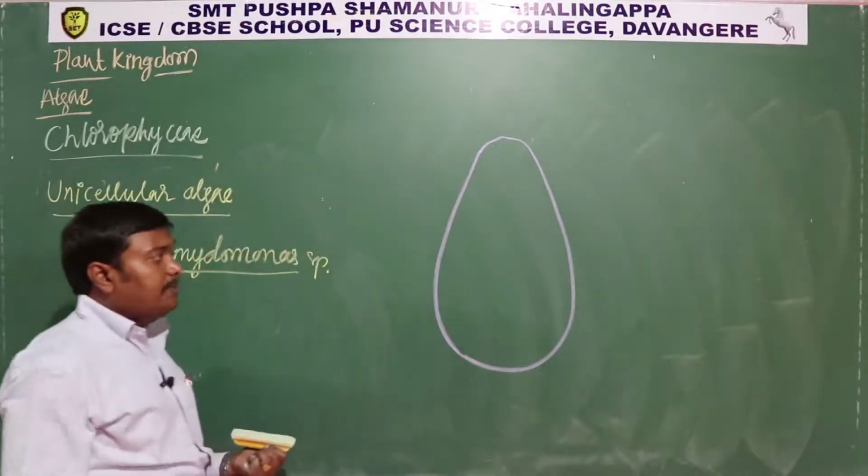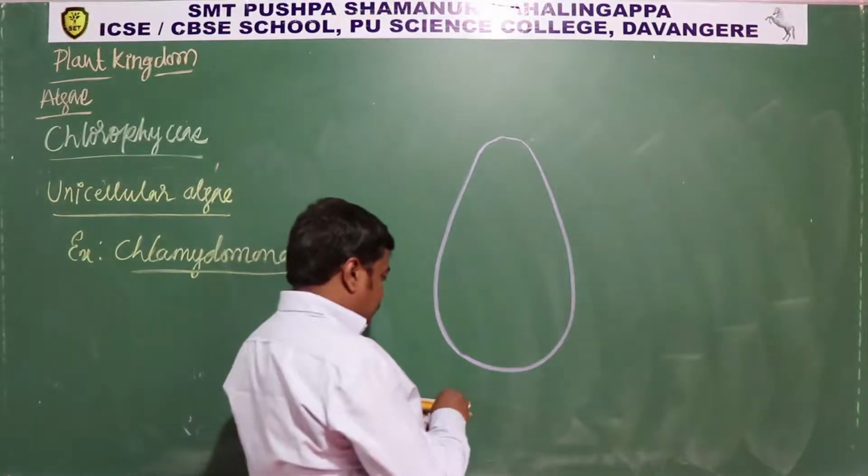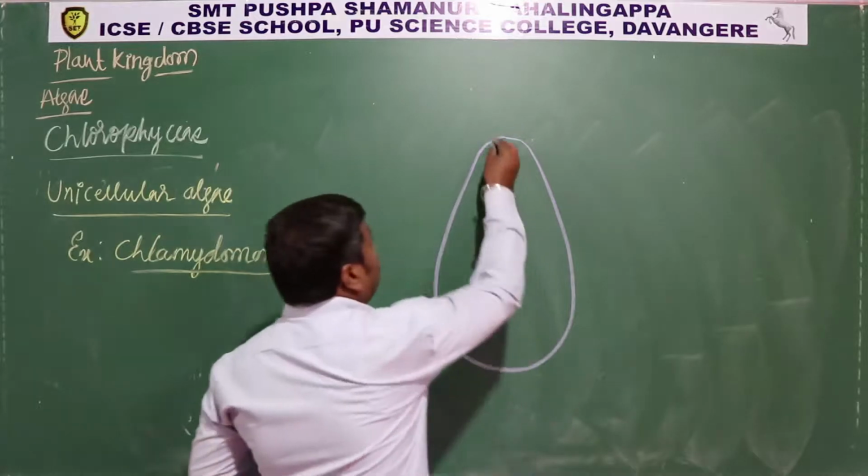So this is how it looks, pear shaped. So pear shape and this is the outermost membrane.